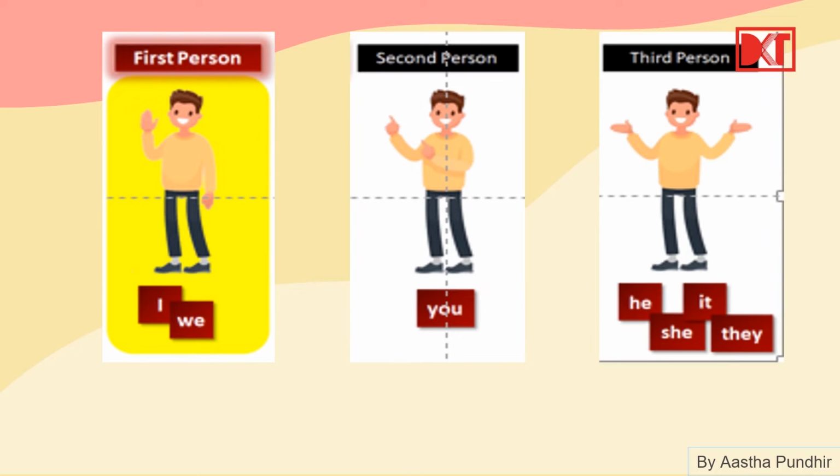Here you see these personal pronouns have three categories. We can talk about the doer in the first person, in the second person or in the third person. First person कब होता है? जब हम खुद बता रहे होते हैं कि मैंने ये काम किया. I made a sandwich today.